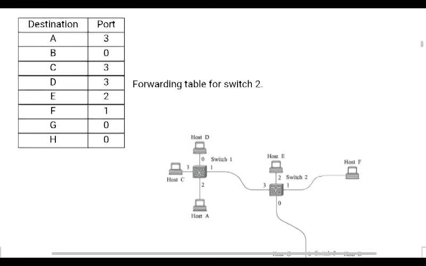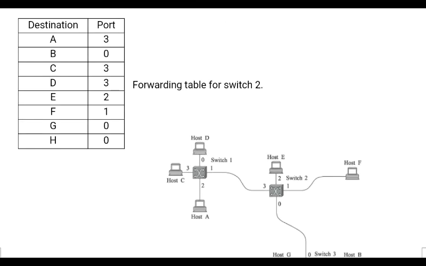So for the forwarding table of switch 1, first identify which hosts are directly connected to this particular switch. Here host A is directly connected, host C is connected, D is connected. Now you write it in the forwarding table: for destination host A, the port number is 2. For host C, port number is 3, and for host D, the port number is 0. Whenever the switch receives a packet with these destination addresses, it will forward on 2, 3 and 0. That is, for host A port number 2, host C port number 3 and host D it is 0.